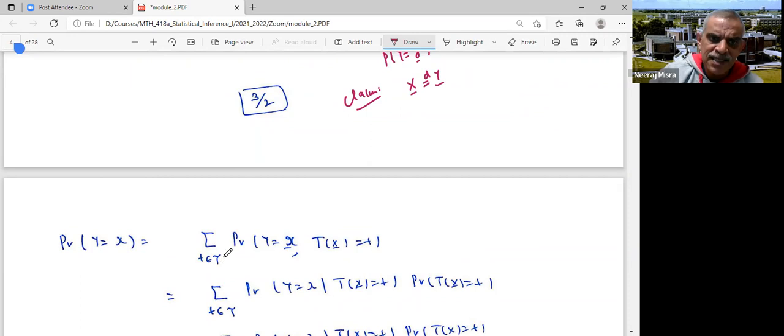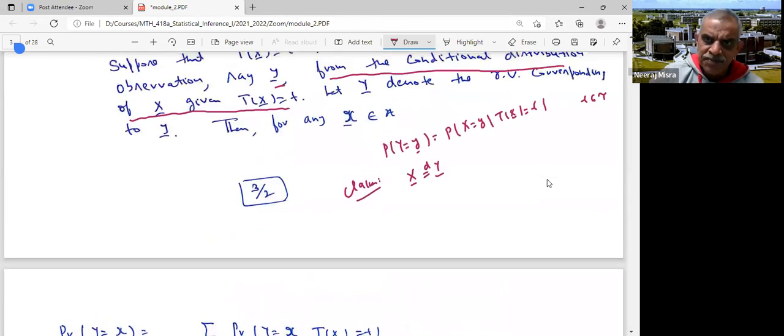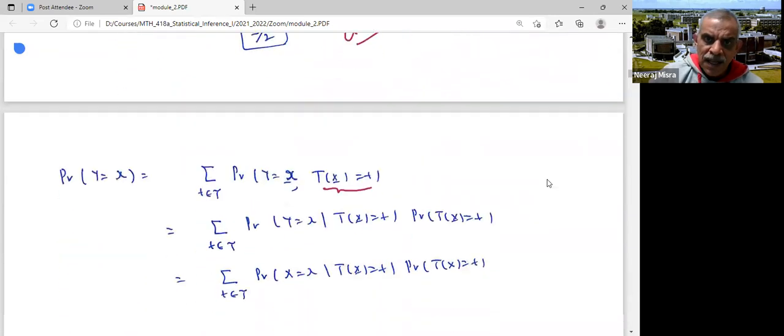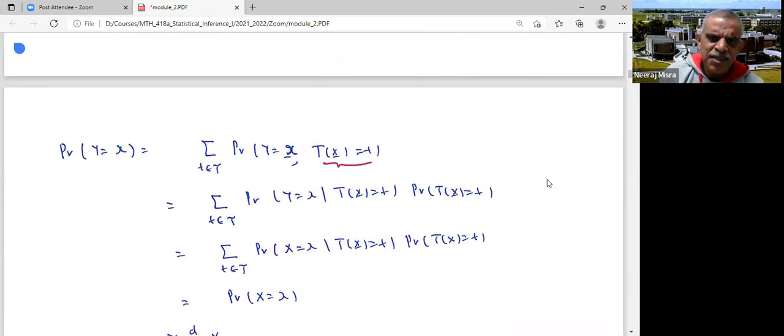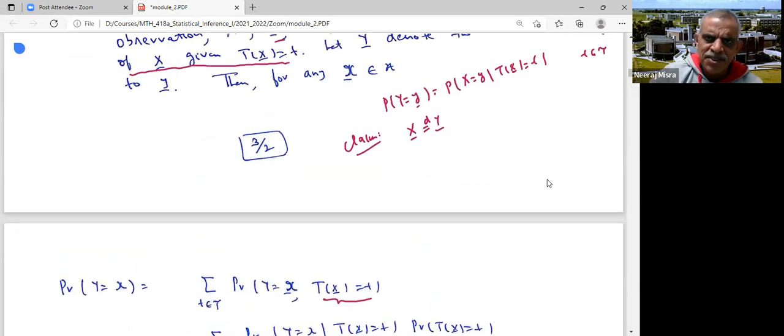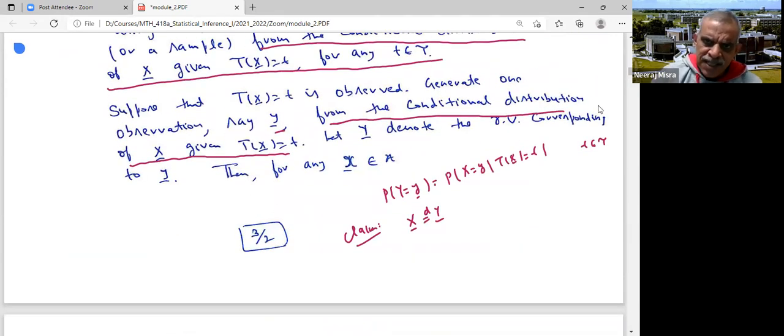So let us look at how Y has the same distribution as X. Probability Y is equal to x: I apply the theorem of total probability on the set of all possible values of t. So summation over t belonging to T of probability Y is equal to x, Tx equal to t, which is the same as probability Y is equal to x given Tx equal to t times probability Tx equal to t. And probability Y is equal to x given Tx equal to t is the same as probability X equal to x given Tx equal to t. A better way to write it would be probability Y is equal to y is the same as probability X equal to y given T equal to t, because they are coming from the same conditional distribution.